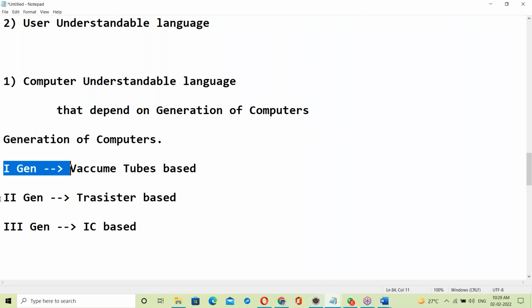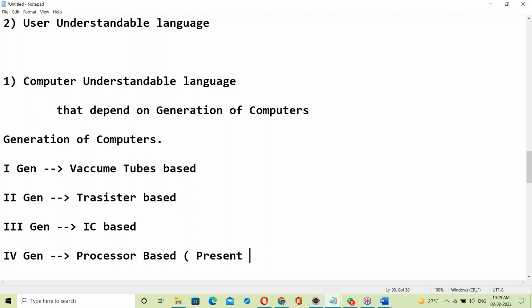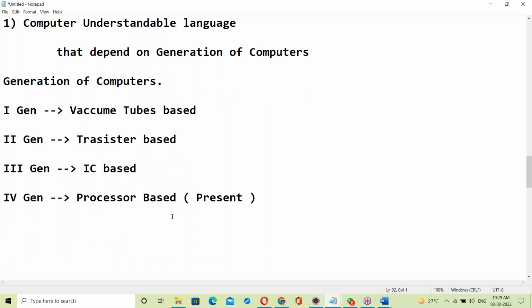Okay. So first generation, second generation, third generation. Next, what is fourth generation? Fourth gen is a processor based computer, which we are using at present. This is the present generation. Next, fifth gen, the next generation, will be releasing shortly, in a couple of years, hitting the market. I think 2024 or 2025, fifth generation will be coming to the market.